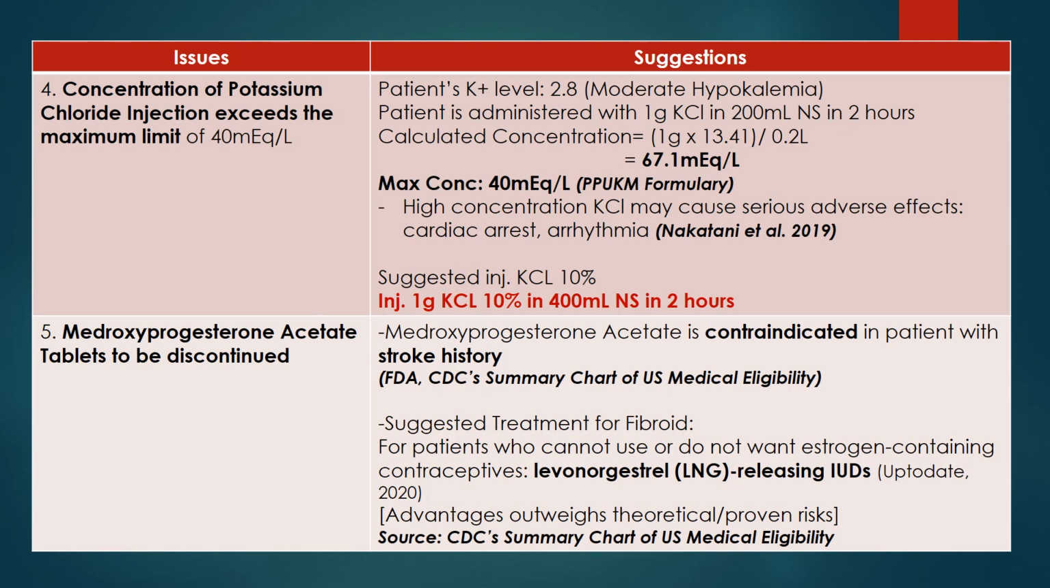Besides, the concentration of potassium chloride injection exceeds the maximum limit of 14 milliequivalent per liter. The calculated concentration of the KCl administered to the patient is 67.1 milliequivalent per liter, which exceeds the maximum limit. High concentration of KCl may cause serious adverse effects such as cardiac arrest and arrhythmia. Suggested to inject the patient with 1 gram KCl 10% in 400 ml normal saline over 2 hours.